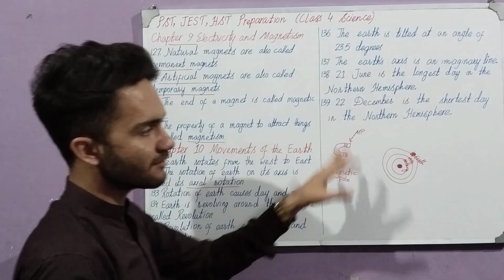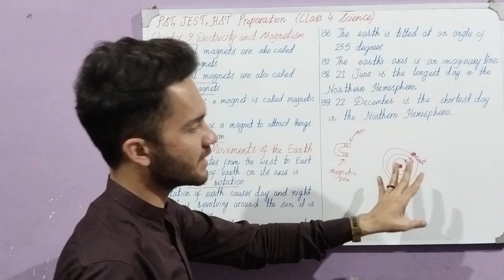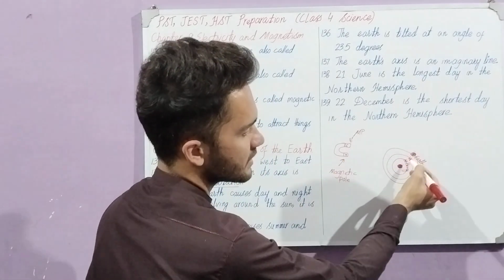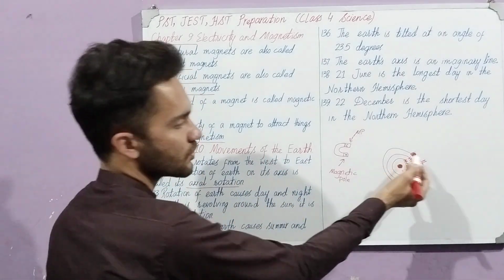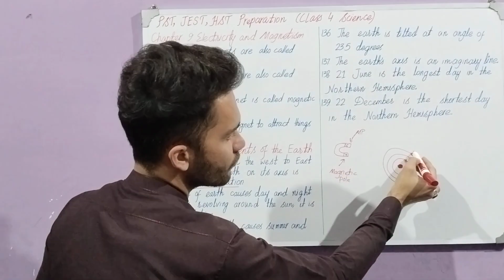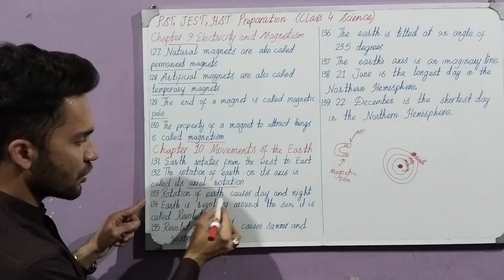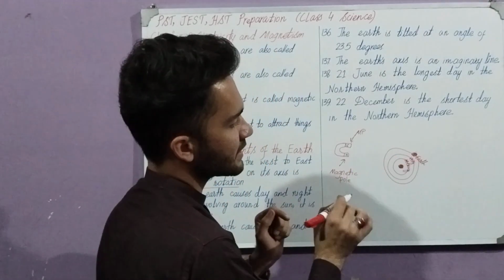Sun is comparatively so much larger. In the diagram, just because we are understanding, it seems like the sun is equal to the earth, but it's not so. Sun is 313 times larger than the earth. So this is called the axial rotation when it is moving on its axis. Rotation of earth causes day and night. When the earth is rotating, it is causing day and night.